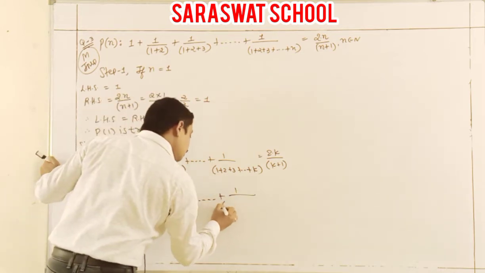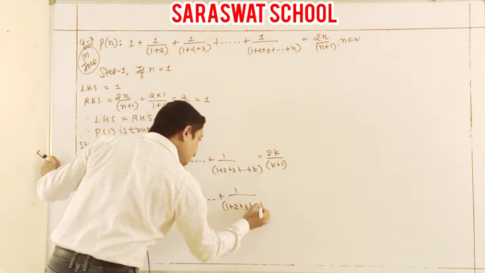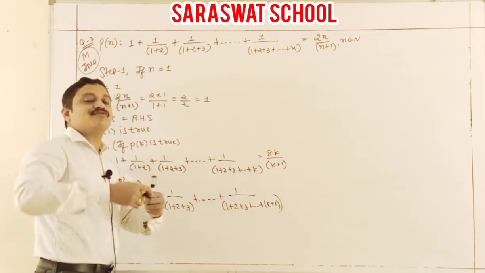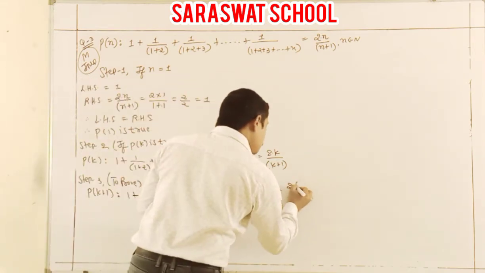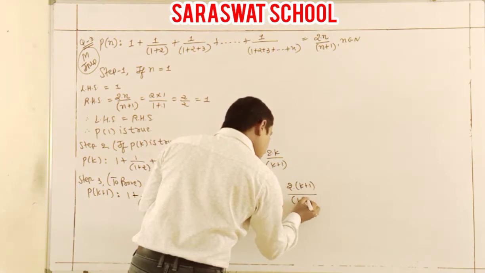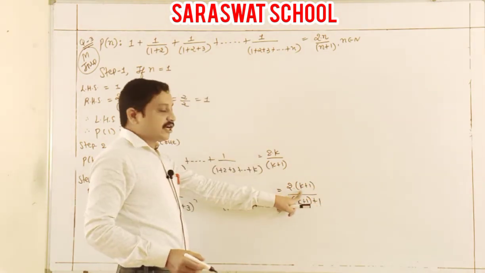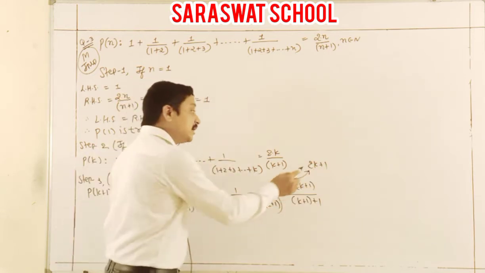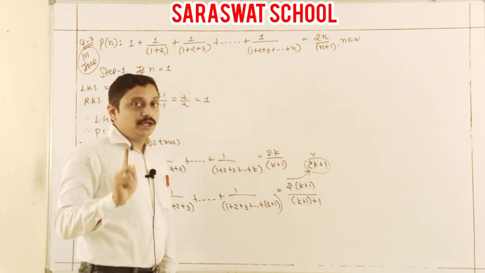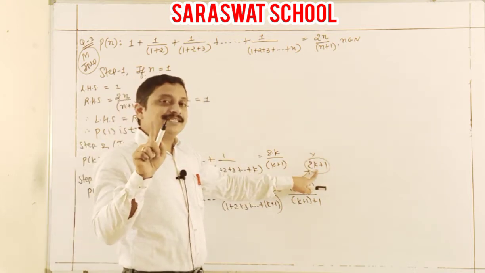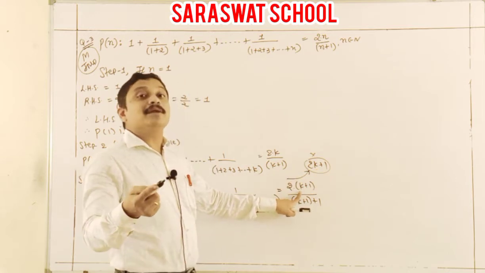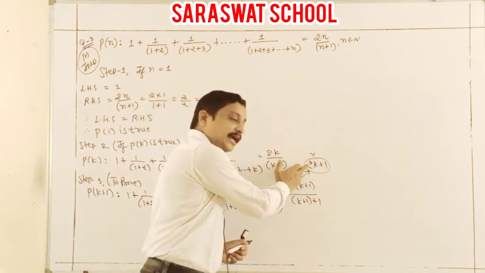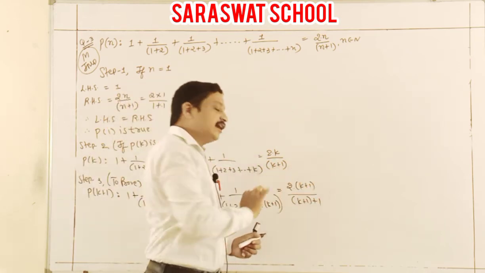Plus, here what? 1 plus 2 plus 3 plus k plus 1. Only I change k in terms of k plus 1, which is the same: 2 here k plus 1, and here k plus 1 plus k plus 1. Students, this is a correct step, but you never write down this one. That is wrong. You never write this one because this answer is 2k plus 1, but that what? 2k plus 2. You only change in place of k plus 1. So that what write down, only write down 2 with k plus 1.